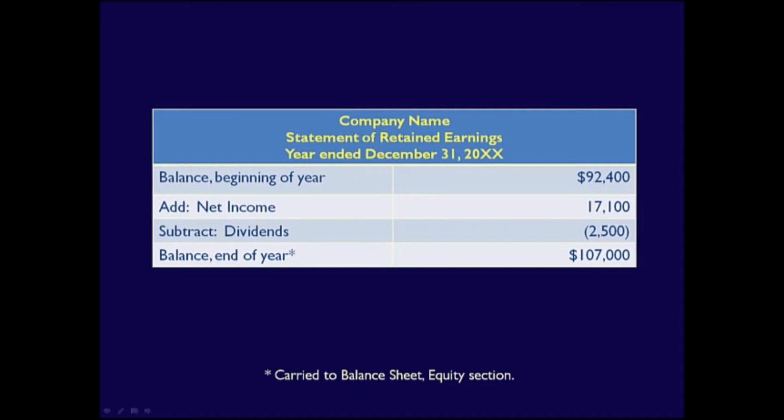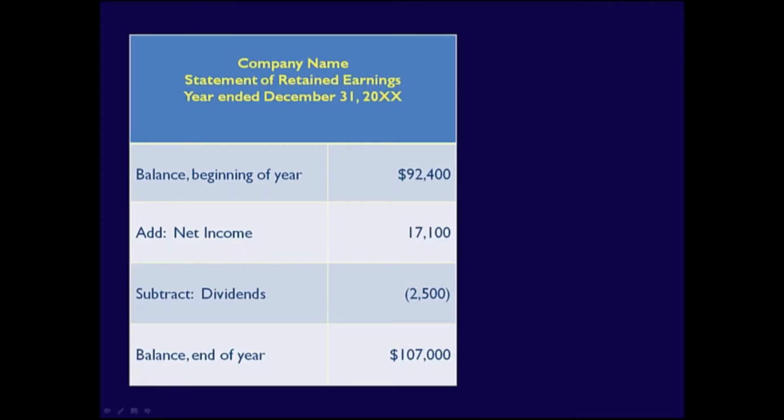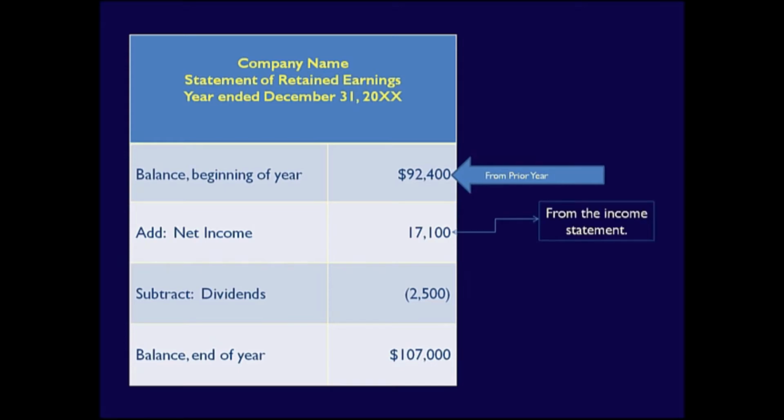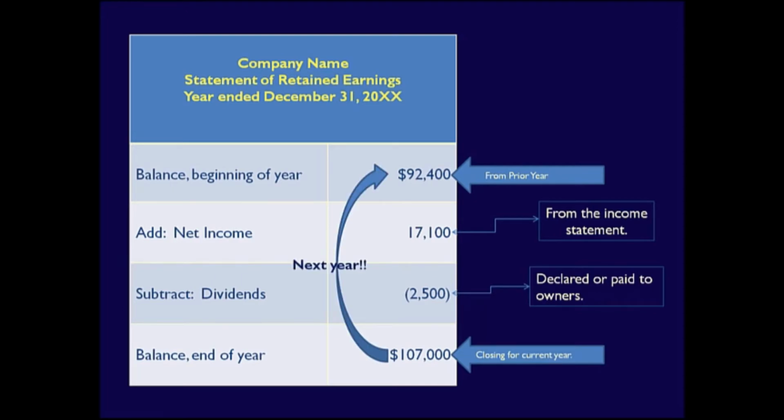Let's just summarize what we learned. The opening balance for the retained earnings comes from the prior year's statement of retained earnings. Net income comes from the bottom of the income statement. Dividends are what has been either declared or paid to the owners of the business, also called shareholders. The ending balance is the amount that will be carried to the equity section of the balance sheet. This amount will become the opening balance at the top of the statement of retained earnings next year.